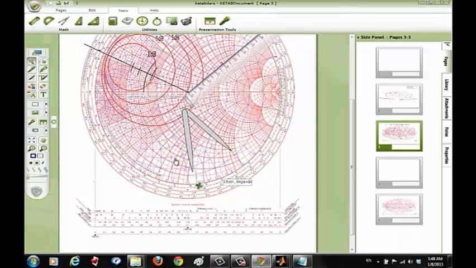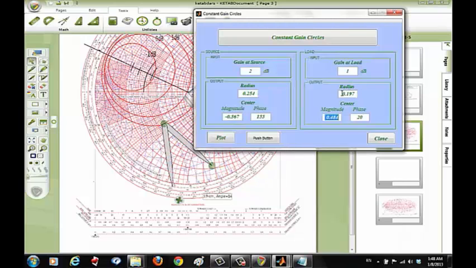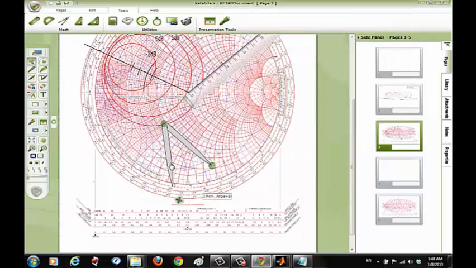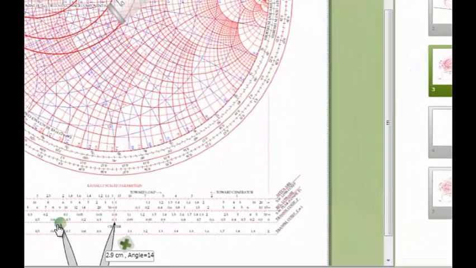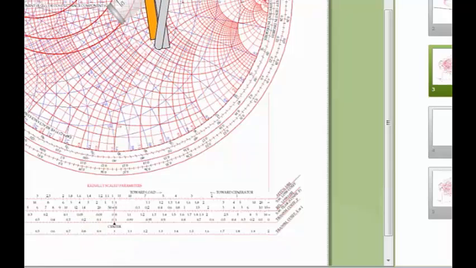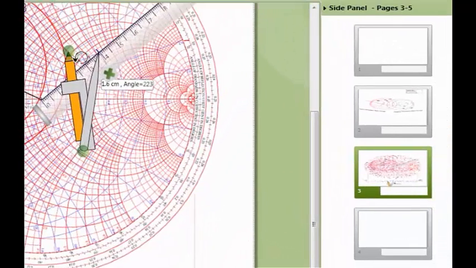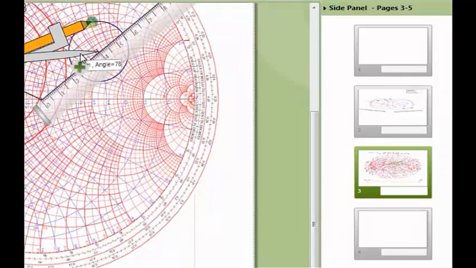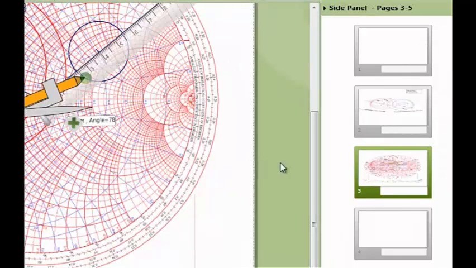Now we're going to see the radius. The radius is 0.197. So we go to the scale and it gives us 1.6 centimeters, and we draw a circle, and this is our 1 dB output constant gain circle.